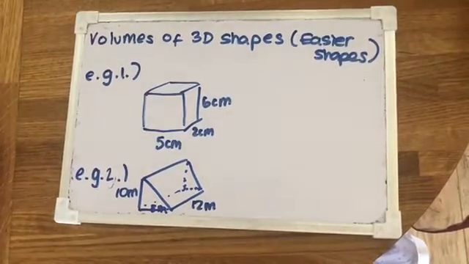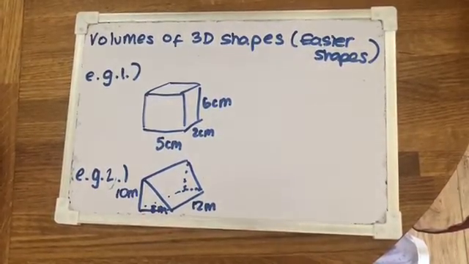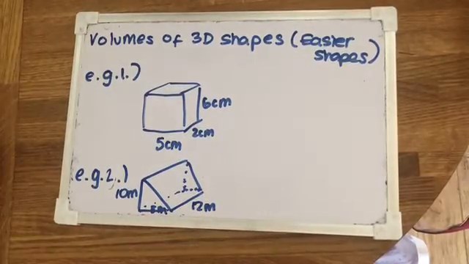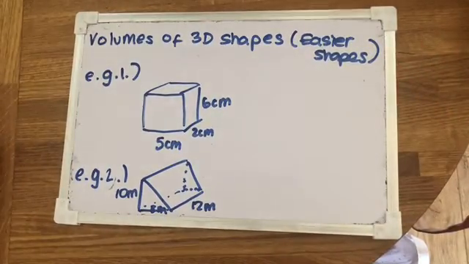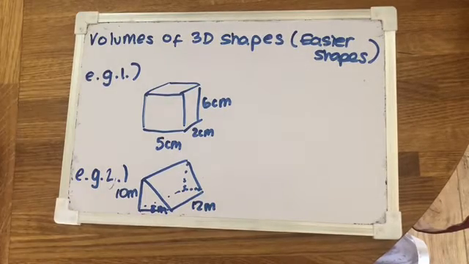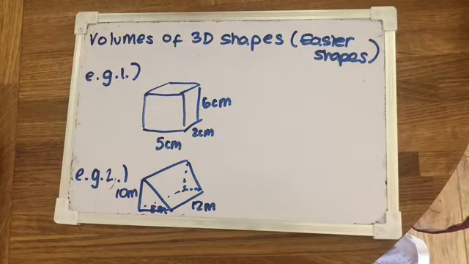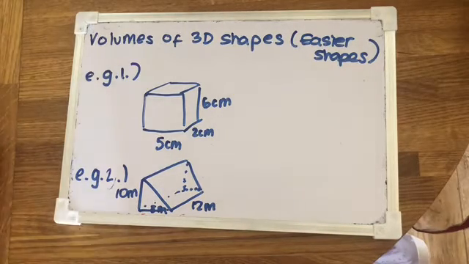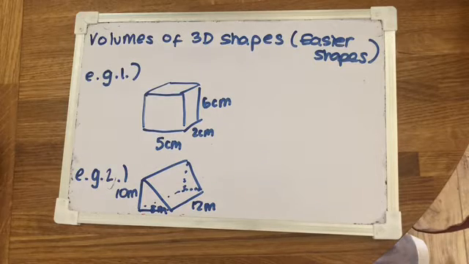Okay, so in this video we're going to be talking about how to work out volumes of 3D shapes. Now the reason why I've written easier shapes is because I have done another video about how to find volumes of shapes like pyramids, cones, cylinders, stuff like that. So that's in a separate video. This one we're just going to be focusing on cuboids, cubes, triangular prisms, and then a generic formula as well for ones that could be like compound shapes at the front and then made into a 3D shape.